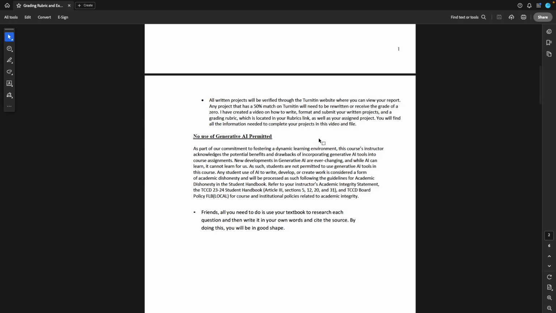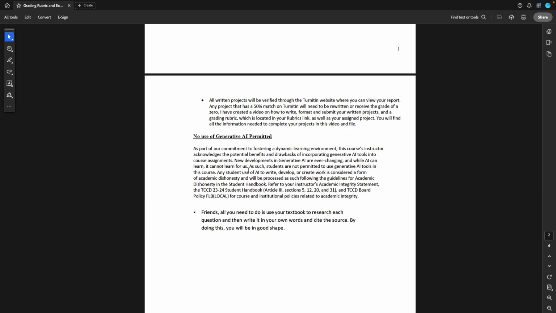The no use of generative AI is permitted in this course. I know it's the arena that we live in, but we're trying to learn real good foundations. And if you simply copy and paste things that you have, here's the thing with AI. Turnitin might not even catch it, but I can catch it. And it's generally very generic answers, sometimes it's actually a word vomit, where there's just so much that you try to put in and it doesn't make a tremendous amount of sense, or it's just so generic it's not really answering any questions, but it looks like it is.